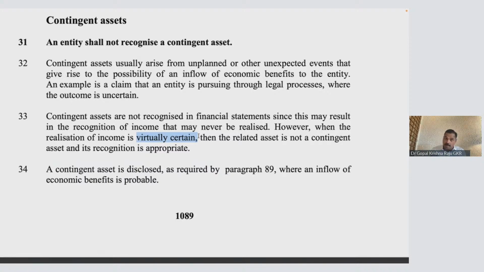Now, when it is a contingent asset, it is probable. Now he calls me and says, I have got the ticket, I am going to give it to you. So is it virtually certain? It is probable, because I only got news. When it is virtually certain, you have made the payment and received the ticket. Now the ticket is in your hand, so only the event remains, that you have to go tomorrow. That's virtually certain. So whenever you commit to your wife or your better half, unless it is virtually certain, never commit. When it is probable, don't commit. Only when it is virtually certain should you commit.